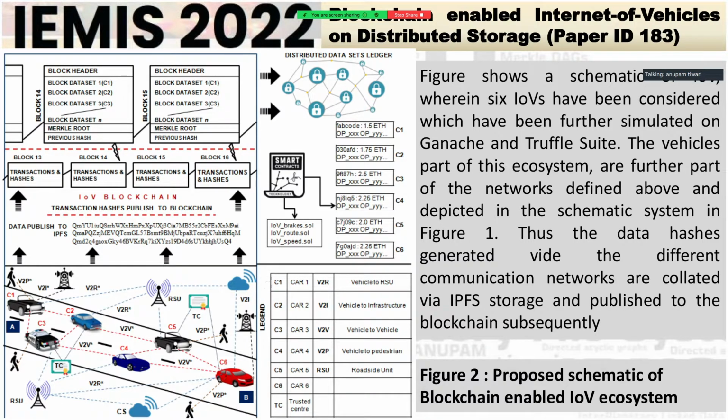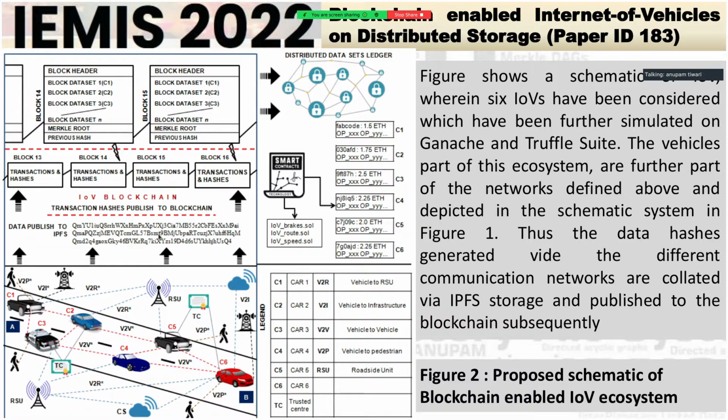These vehicles C1, C2, C3, these all are populating their respective data while they are in motion. They have their speeds, they have got their battery drainage, they have got their brakes applied, they have got their cruise control, etc. There are a whole number of things. When a vehicle is in motion, it is populating a number of data. Now all that data is being published to the IPFS.